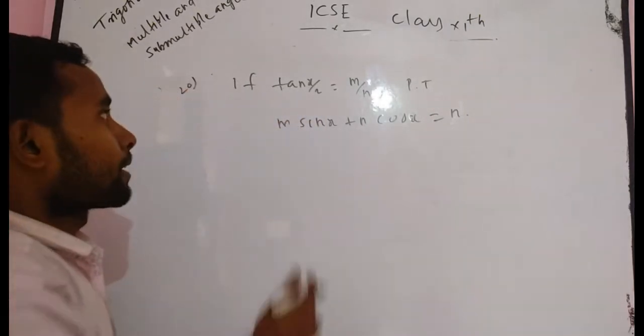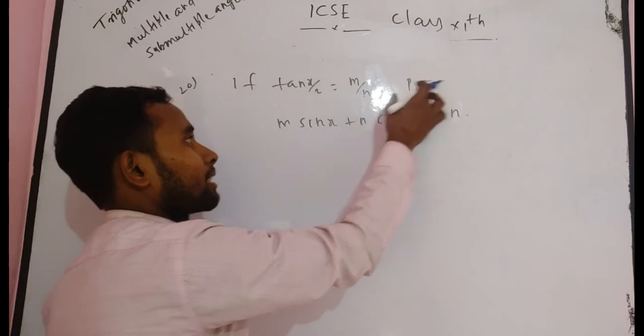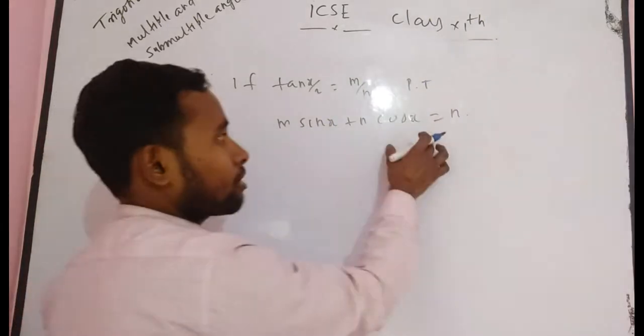You have to prove if tan x/2 is equal to m/n, then m sin x plus n cos x is equal to n.